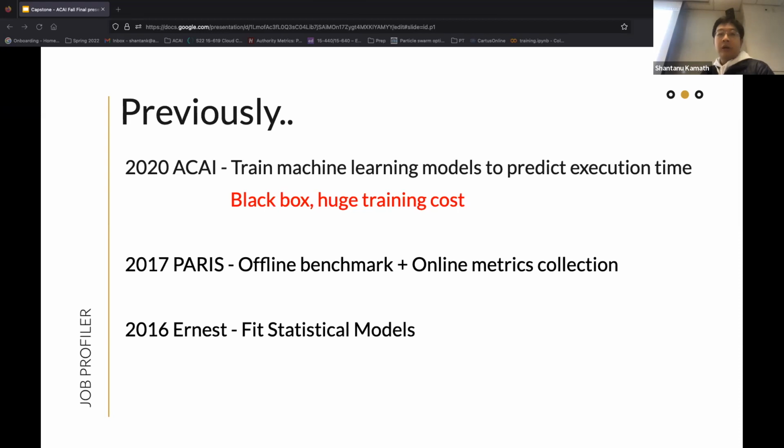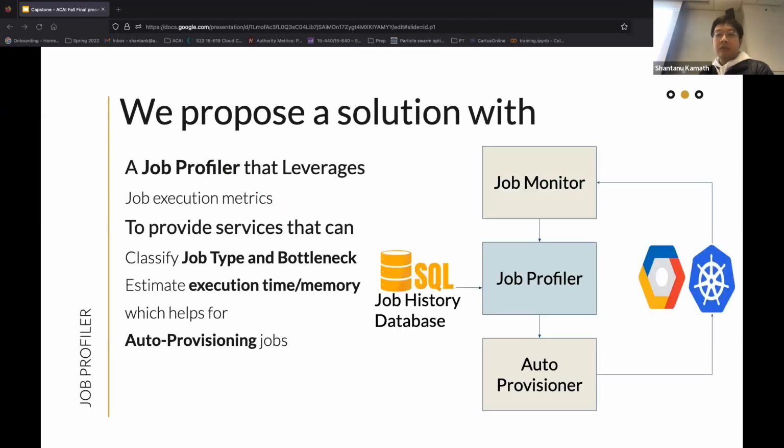So we are incorporating all these ideas. This year, SI proposed to solve the problem using a job profiler that leverages both the historical job execution records and generated profiling job metrics, in the case where there are not enough historical runs for the model fitting. It provides a service that can classify job type and its bottleneck, and also a service to estimate the execution time and the memory requirement for the job, so we can auto-provision the jobs for the users.